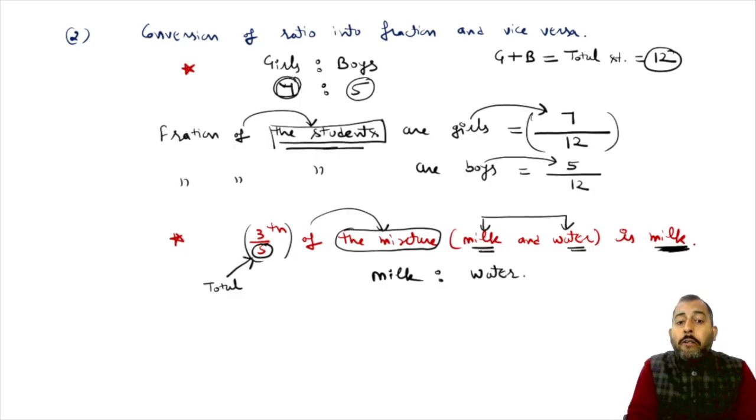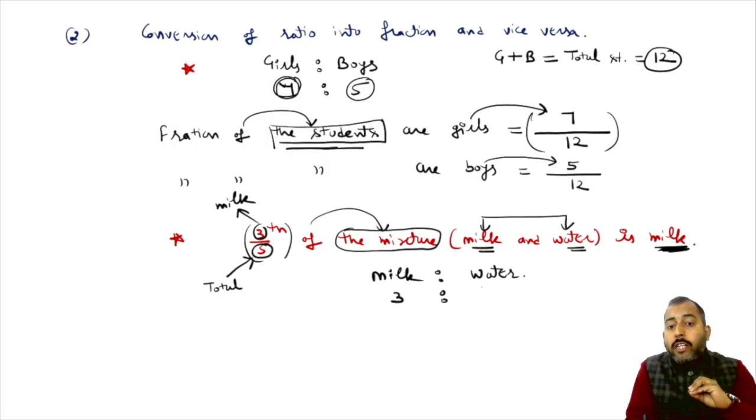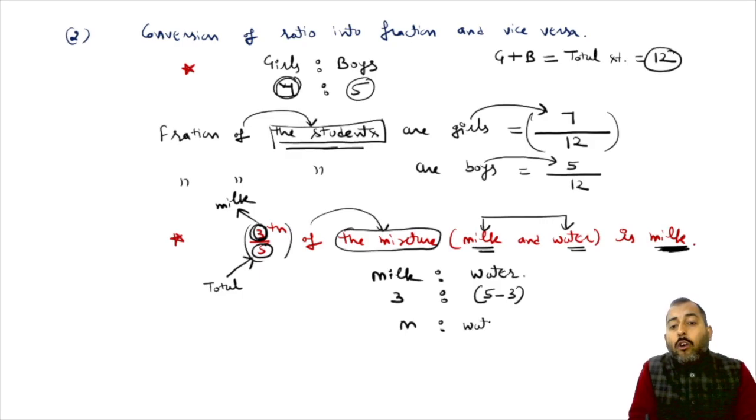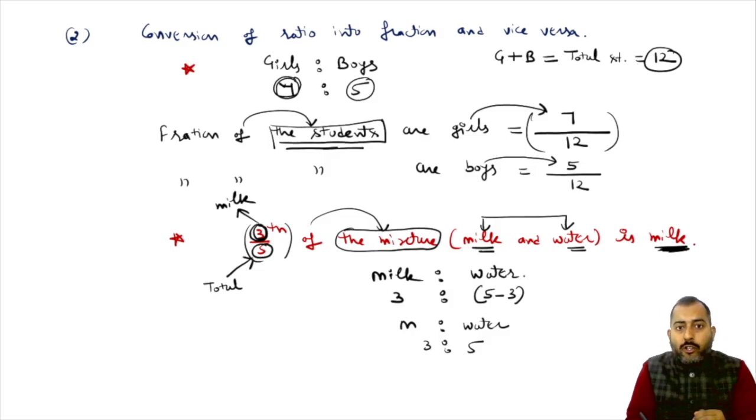Since it says is milk, this 3 corresponds to milk. So you write down 3 below milk. Now, how to find water? See, the total is 5, and from 5 if you subtract the quantity of milk, 3, you get the remaining part of the mixture, which is water. So in this question, the ratio of milk and water is 3:2. This is how we can convert ratio into fraction and fraction into ratio.